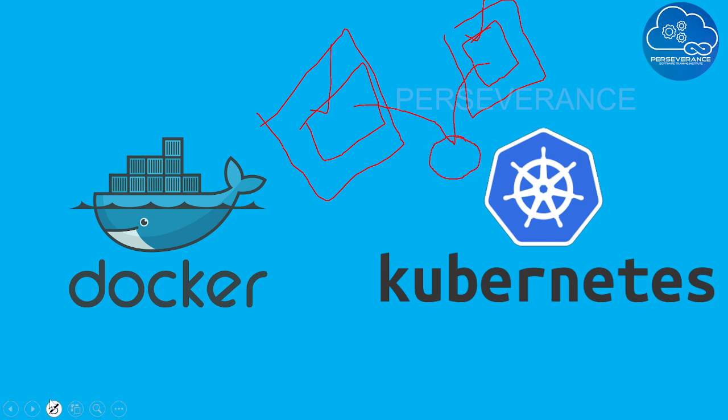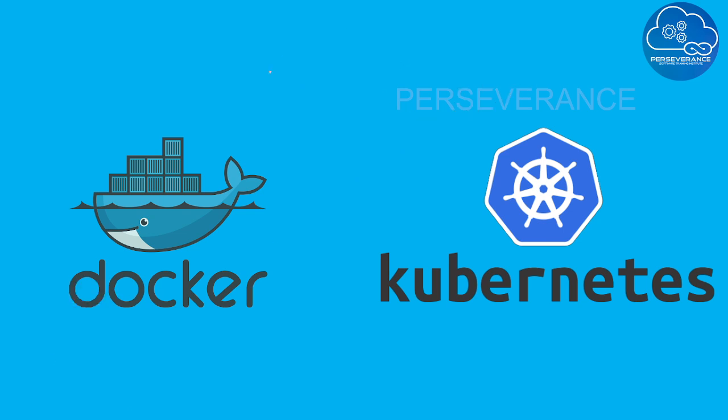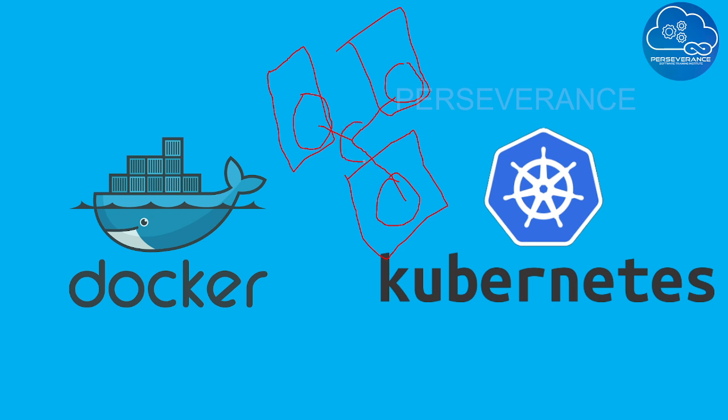So what is a container orchestrator? It is nothing but a container management tool. Say we have server 1, server 2, server 3, and container 1, container 2, container 3. If every container should be managed with a single tool, then for this kind of setup we need an orchestrator. An orchestrator can manage any number of containers on any servers. So Docker is a container creation tool, and Kubernetes is a container management tool.